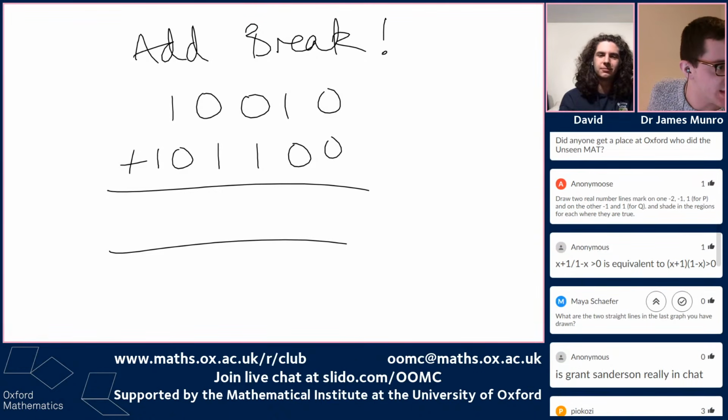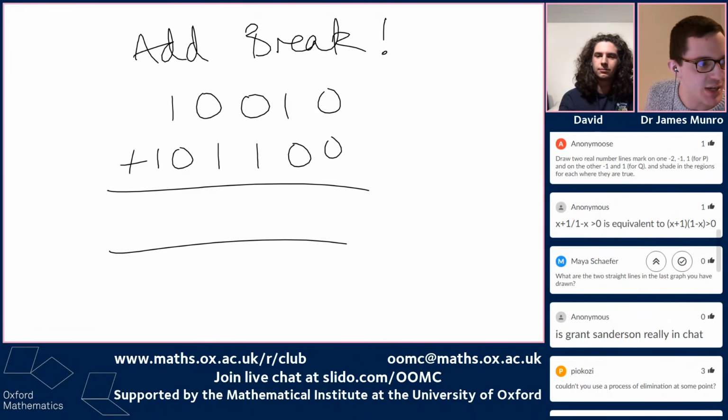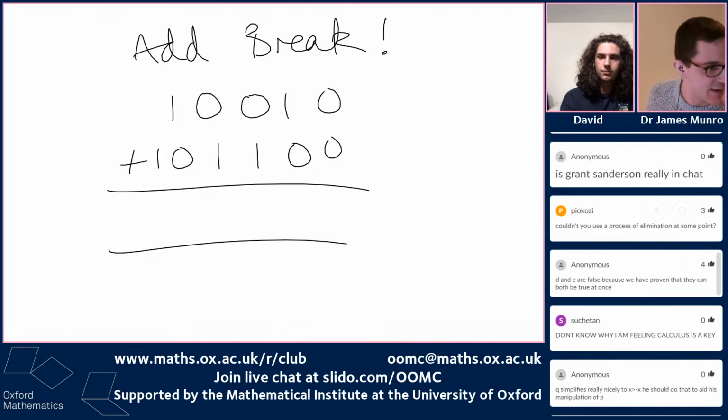The two straight lines. Oh yeah. So Maya down here asks, what are the two straight lines? We're thinking about x plus 1 and 1 minus x, right? That was your graph of the top and bottom of Q. Could you use process of elimination? Yeah, I think this is the idea: I wasn't paying much attention to what the options actually were, and if I'd been paying more attention to the options, we might have been done faster.